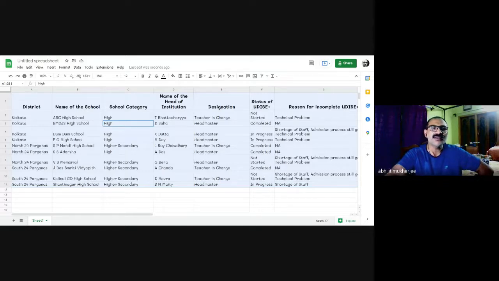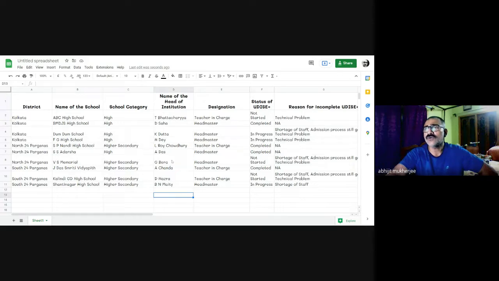And in Kolkata, I had just selected the names so that it will be easier for us to identify whether they are sorted alphabetically or not. See, they are alphabetically sorted: ABC High School, BMDGS High School, Dum Dum School, FG High School, etc. A, B, D, F. In North 24 Parganas, two schools start with S, so now the second letter is considered. This we all know, the sorting rule. Now after the data has been sorted, what can we do?